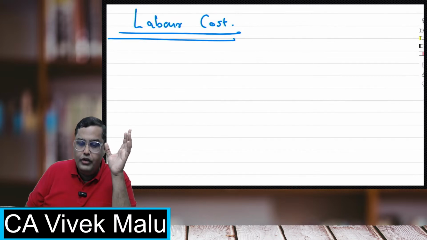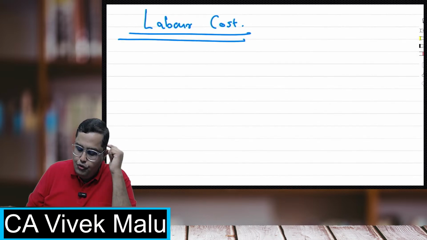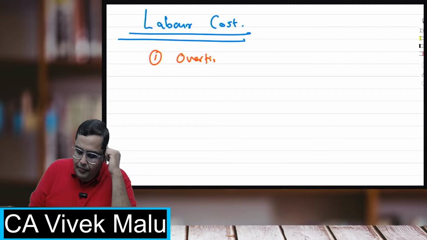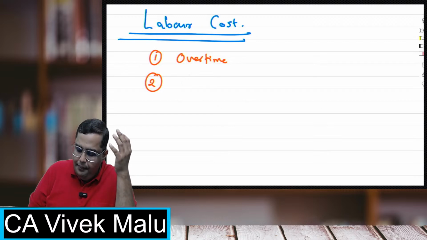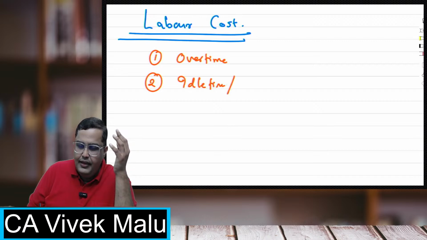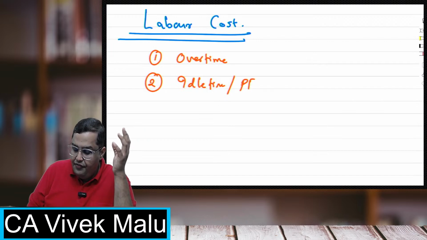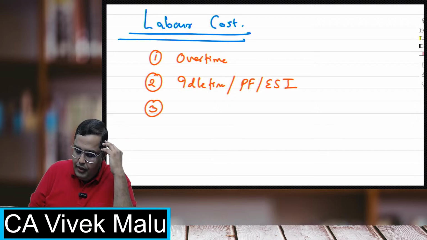Now, this labor cost. In this particular chapter, there are some concepts that we are going to see. One is overtime. There's idle time also, but idle time is very easy. First we'll be seeing the overtime. Second, we'll be seeing what all we'll be paying them: one is idle time, and then you have PF, ESI, all that stuff. Overtime is something important. Then you have systems of wages payment.